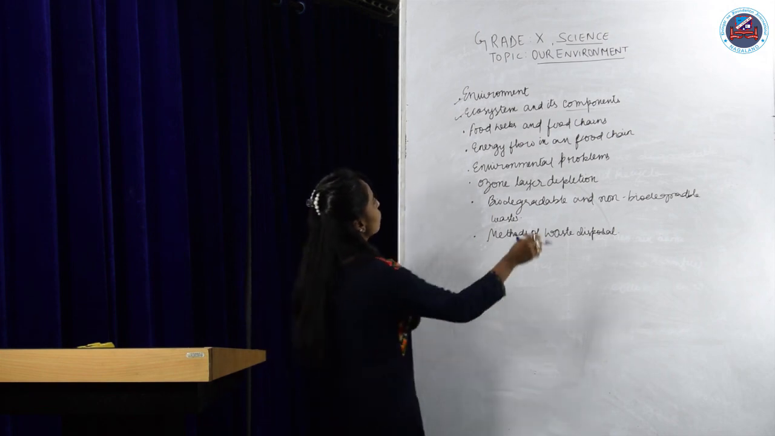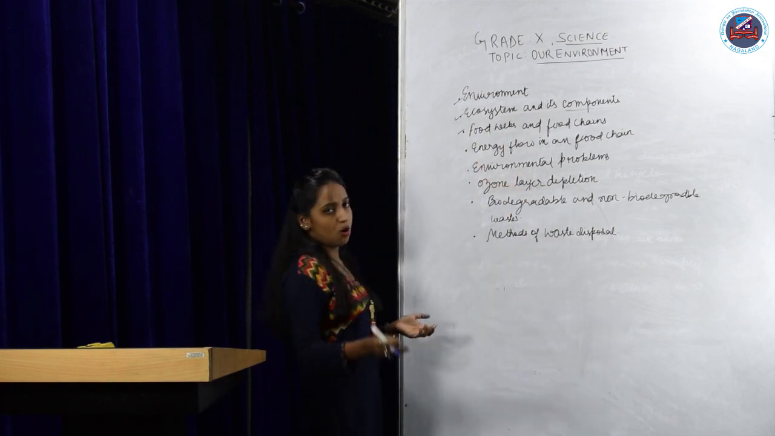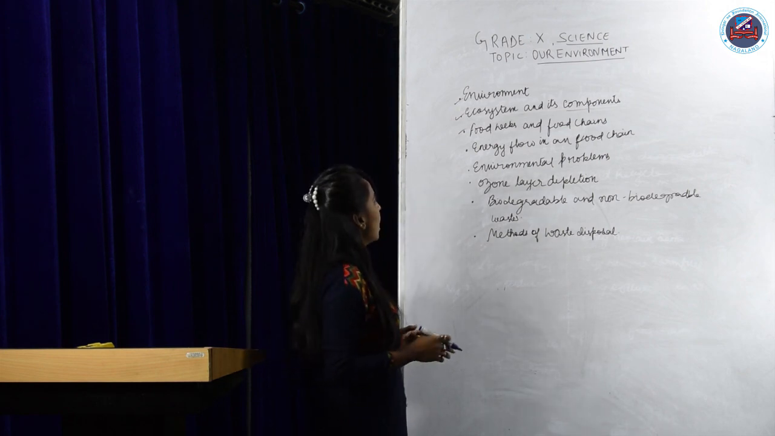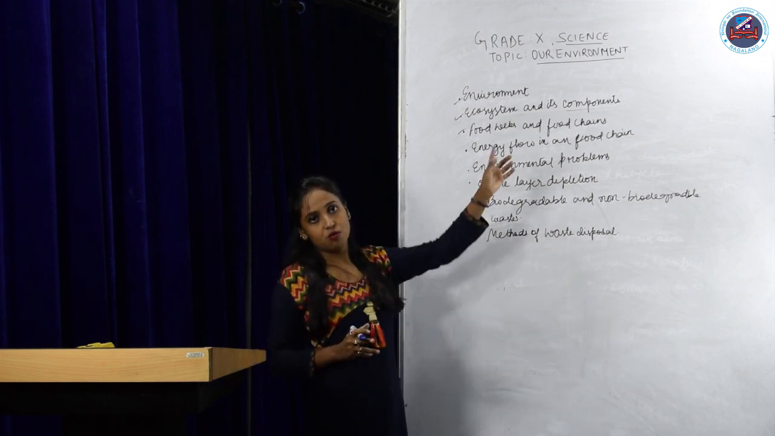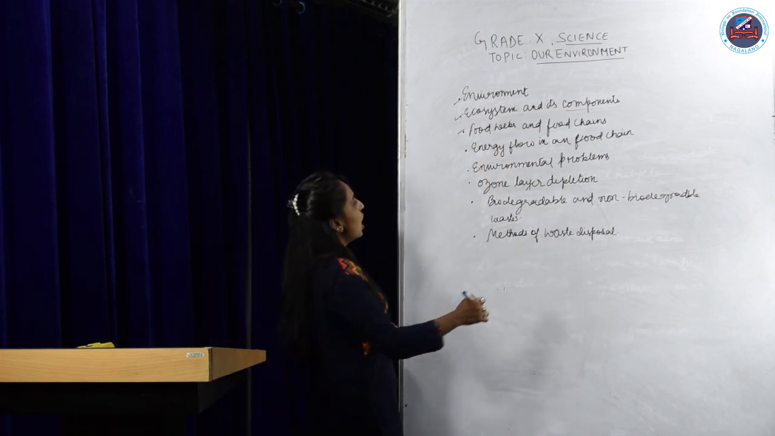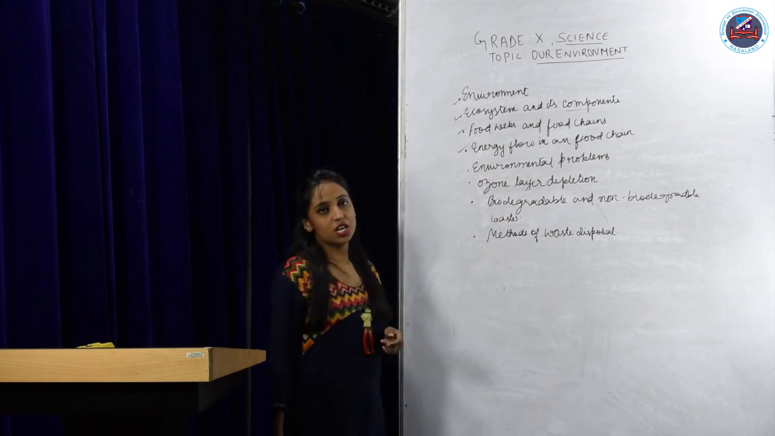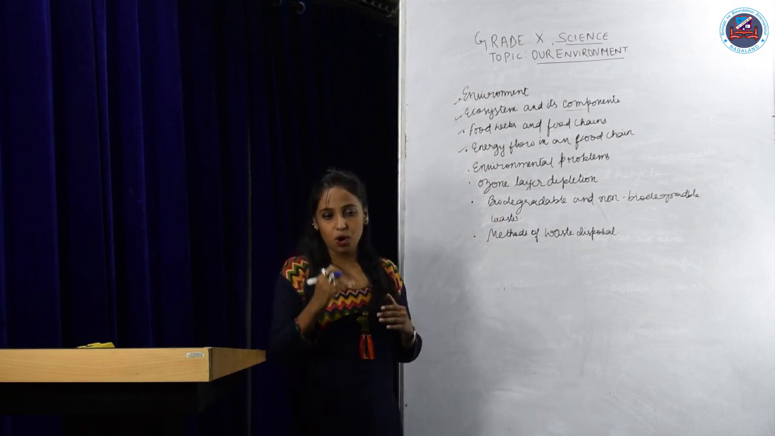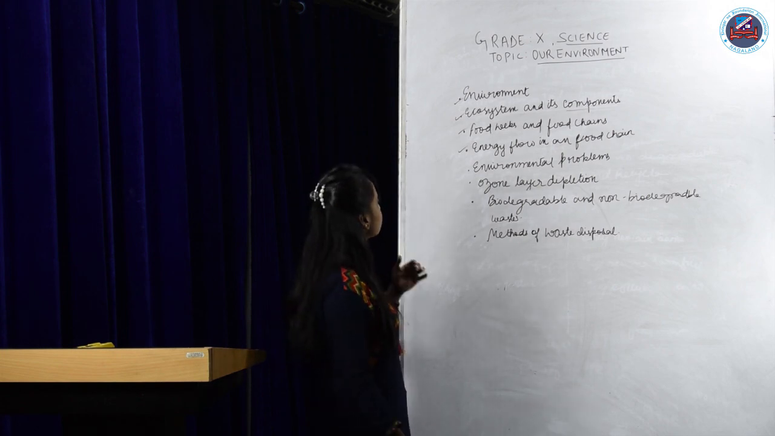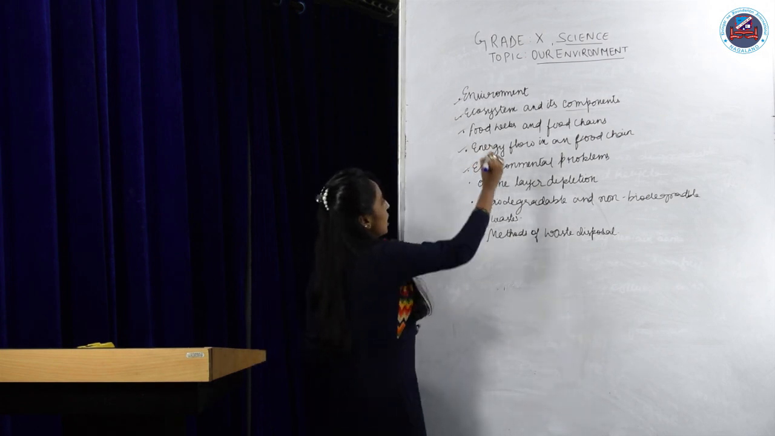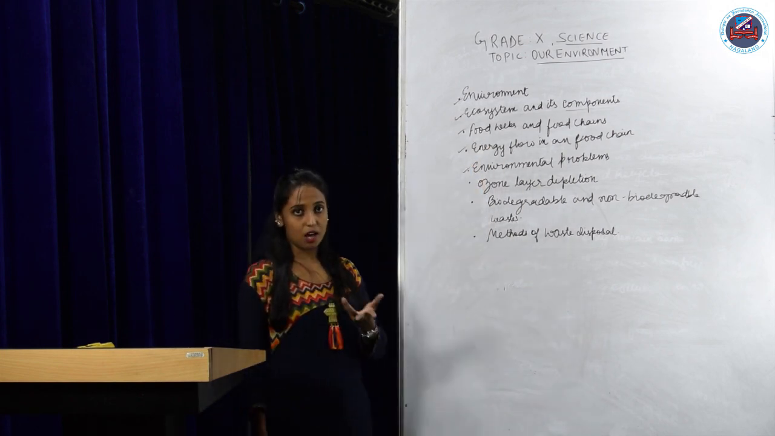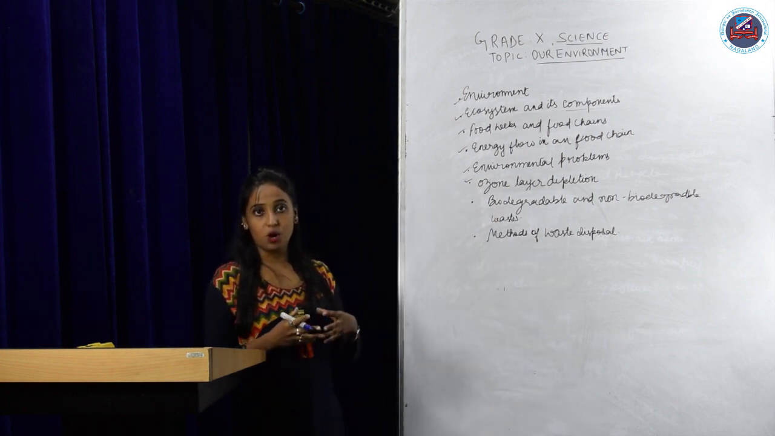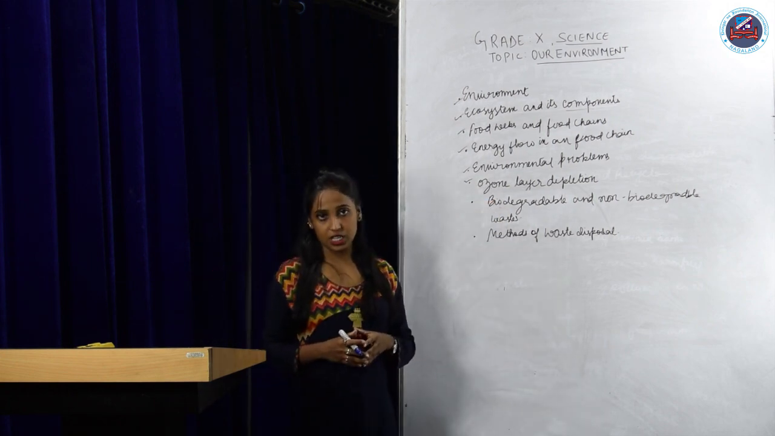Then we saw the food chains and the food webs. The food chain is the chain in which one organism eats another, and interconnected food chains form food webs. Then we saw how energy flow in a food chain takes place, how energy is transferred from one level to the next. Then we talked about environmental problems, where we discussed ozone layer depletion, how and when it happened and what it actually is.